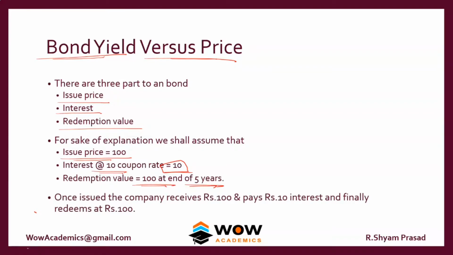Once a company has issued the bond, it receives 100, then it pays 10 rupees as interest periodically every year, and it needs another 100 to redeem the bond at the end of 5 years. Now,